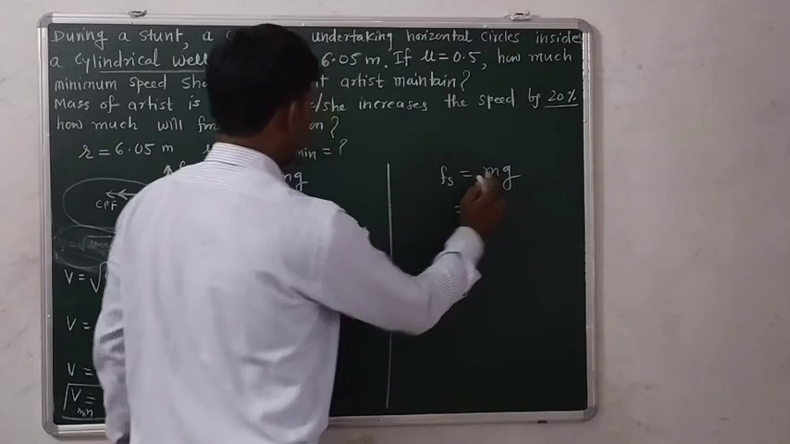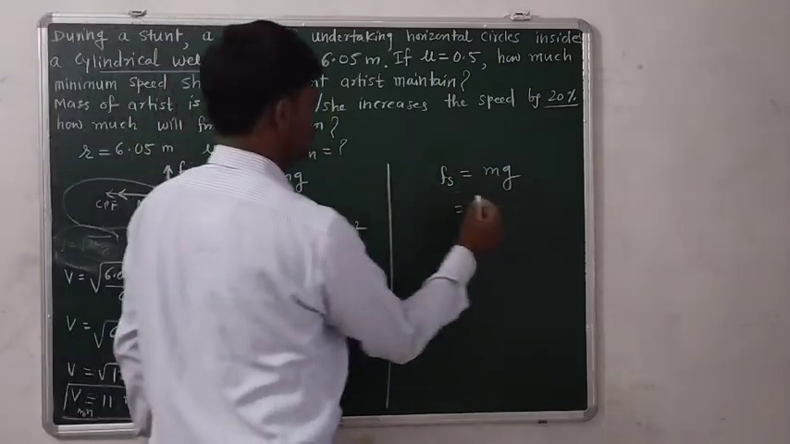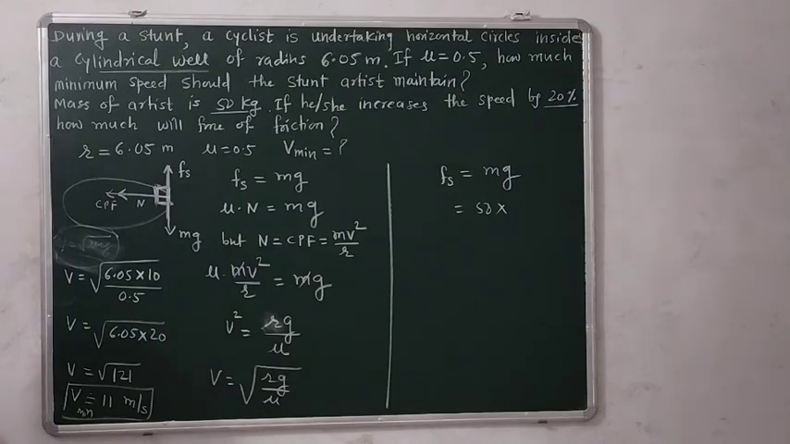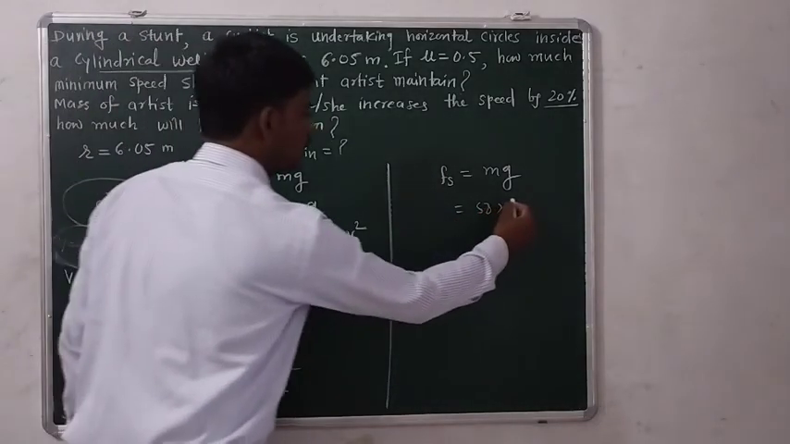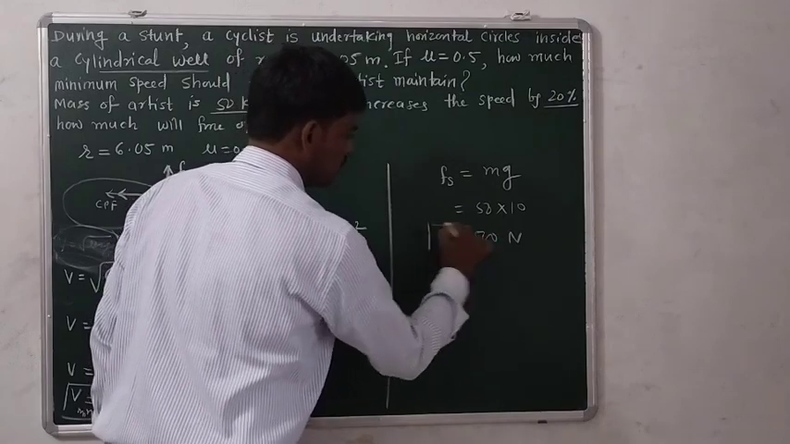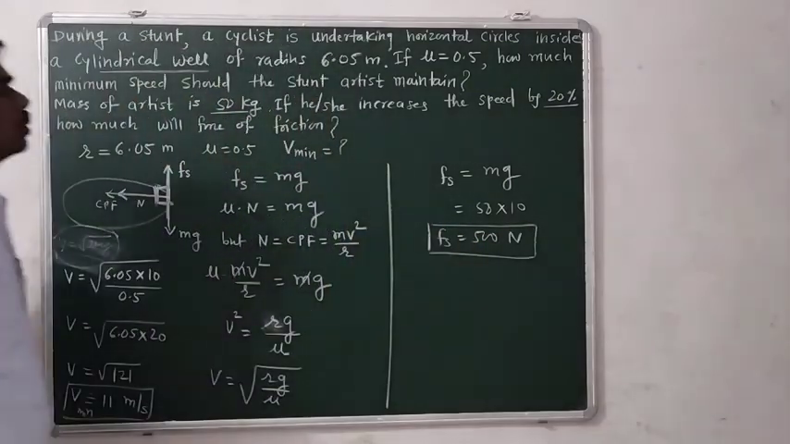So what do we get? M is nothing but 50, and g is 9.8, approximately 10. That means we get 500 Newton. So this is your answer.